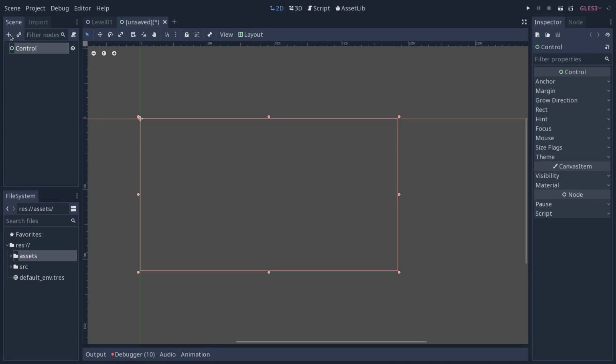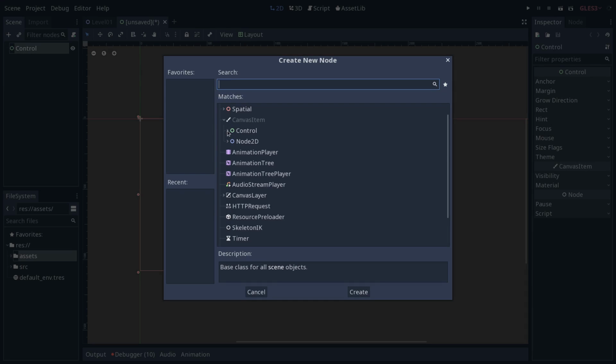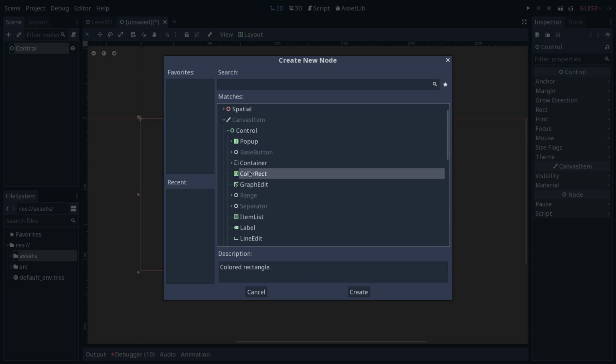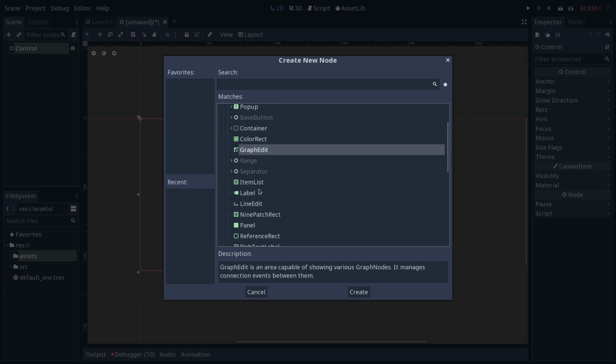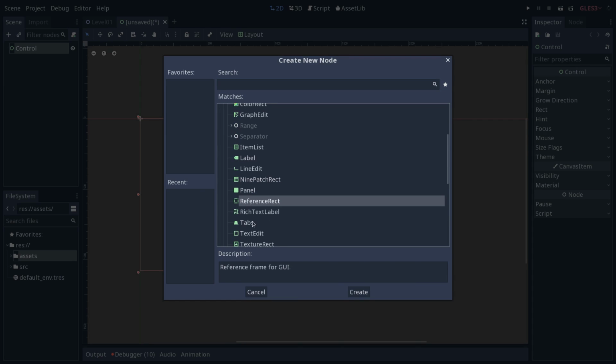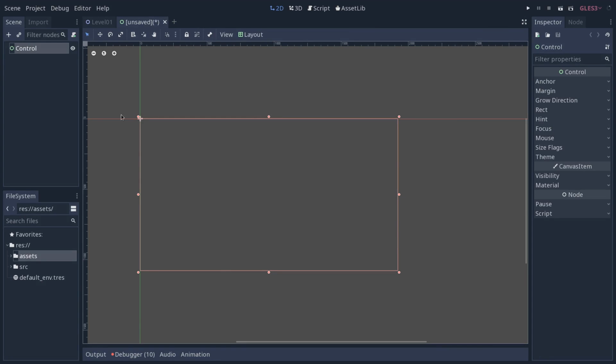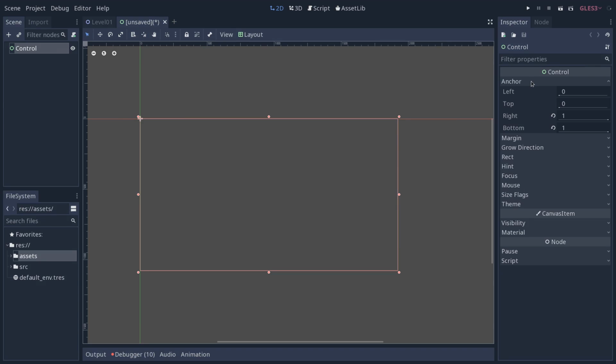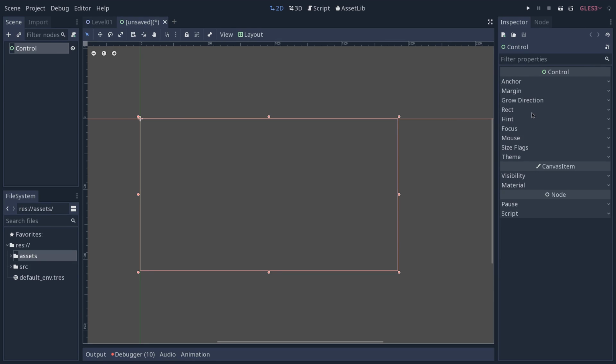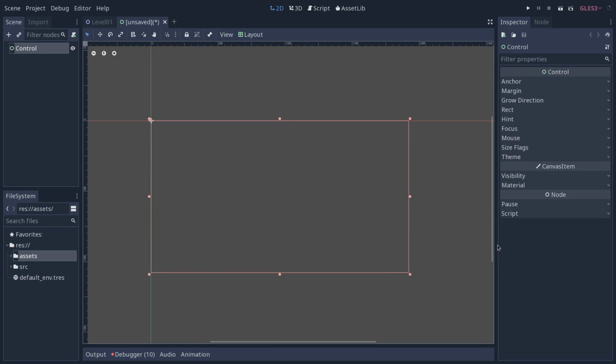So in Godot, when you add a node, all the nodes under Control, the green icons, are user interface nodes. All of these have special properties that they share. If you select your control node and go to the inspector, you will see there are quite a few of them actually. The anchor, margin, grow direction, the rectangle, which is the rectangle that you can see in the viewport right now, hint focus mouse, etc. We're not going to see all of them because the system is quite complex.